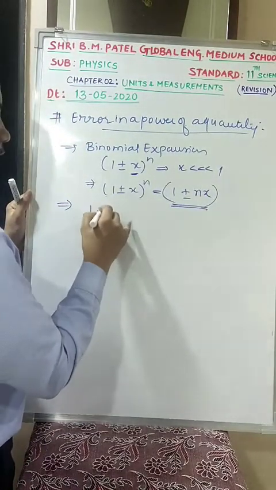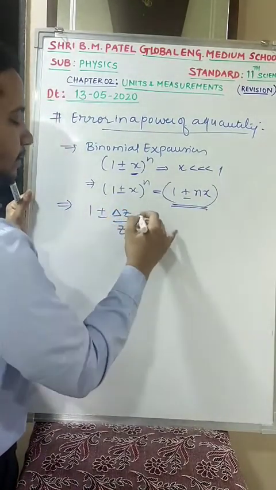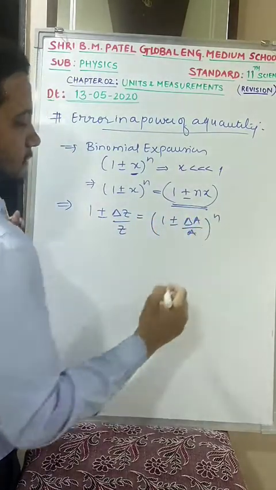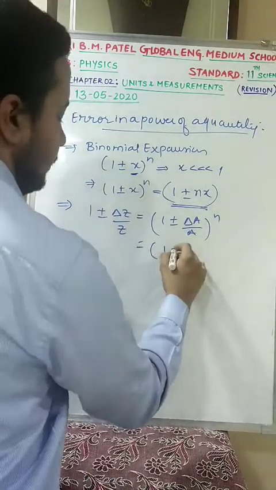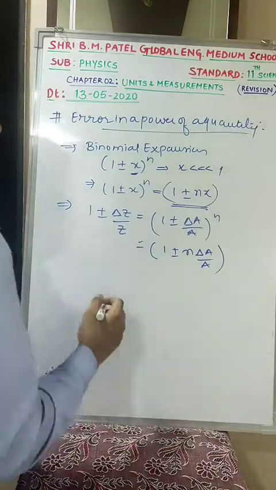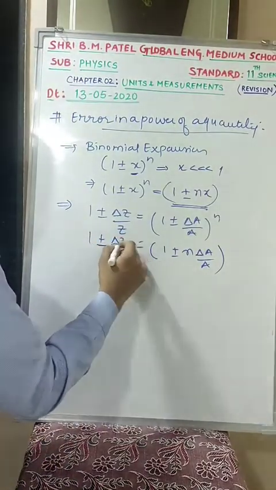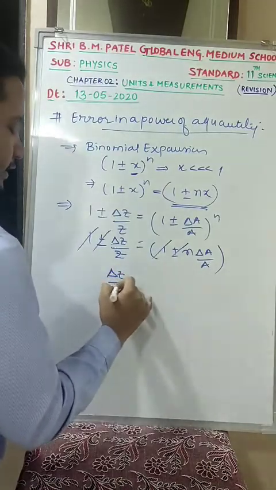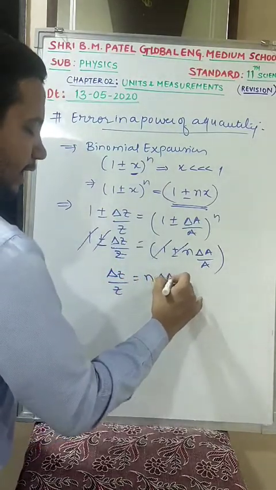Similarly, I was having the equation (1 plus or minus delta z by z) equal to (1 plus or minus delta a by a) whole raised to n. So I can substitute over here: 1 plus or minus n delta a by a. Is this clear? On 1 plus or minus delta z by z, the 1 cancels, plus or minus cancels. So delta z by z is equal to n delta a by a.